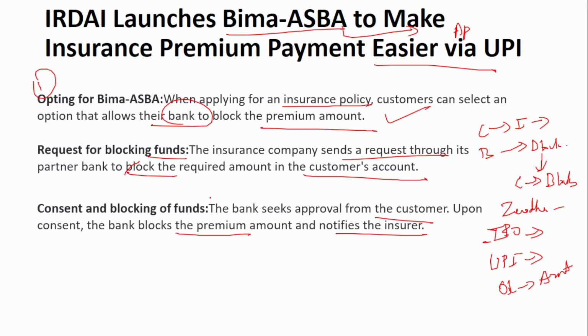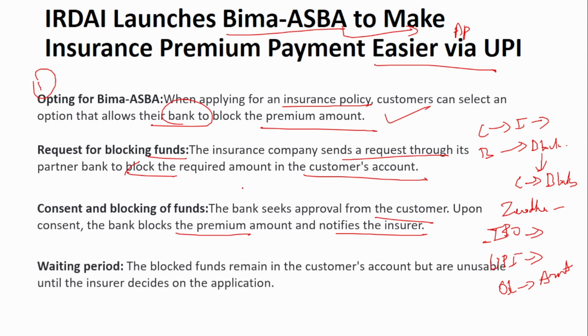So you give the consent and the premium amount is blocked. Just remember this: it is blocked and not debited. It's still there in your account, but you cannot use it. Waiting period: the blocked funds remain in the customer's account but are unusable until the insurer decides on the application.